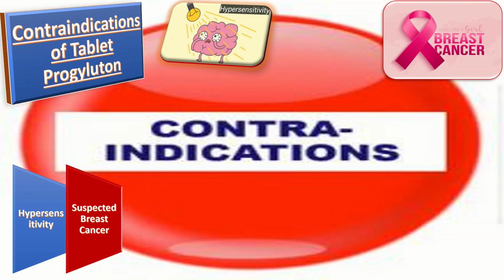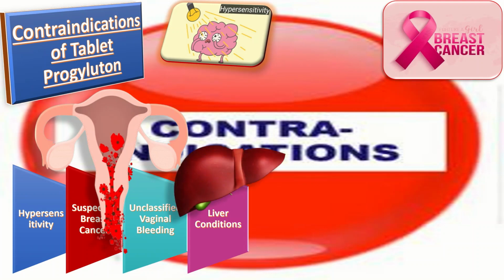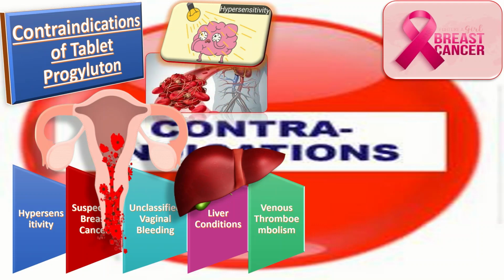Thirdly, it is contraindicated in unclarified vaginal bleeding. Another contraindication is present or past benign or malignant hepatic tumor or serious liver conditions, including past medical history, if the liver function values have not returned to normal. Also, in conditions like present or past venous thromboembolism, this tablet is contraindicated.